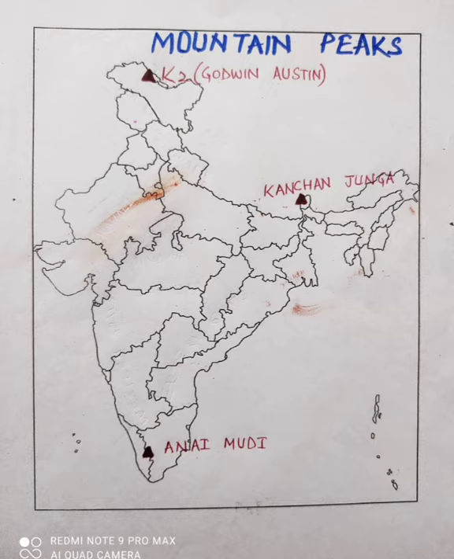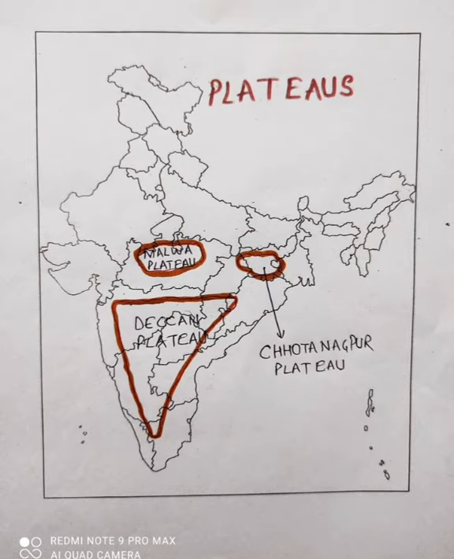Then you can see Anaimudi, which is the southernmost mountain peak of India. Anaimudi is located in Peninsular Plateau region and its height is 2,695 meters and Kanchenjunga's height is 8,598 meters. Then my dear friends, you can see plateaus are shown in the next map.